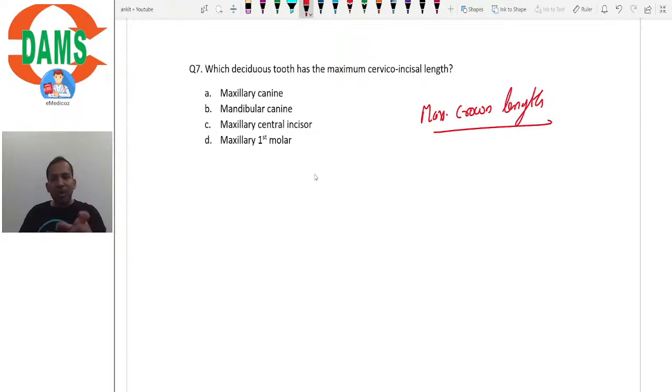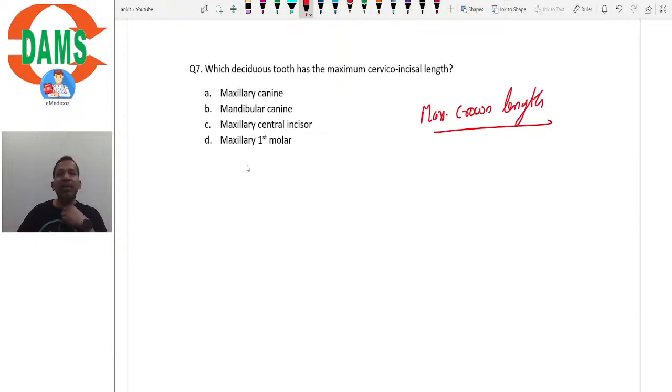So always remember, when nothing is mentioned in the option, whether permanent or primary, you will consider them as permanent teeth.